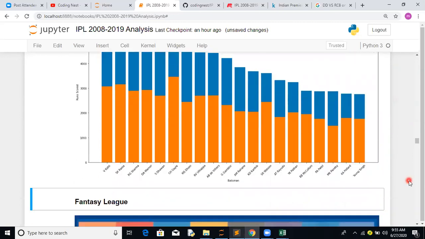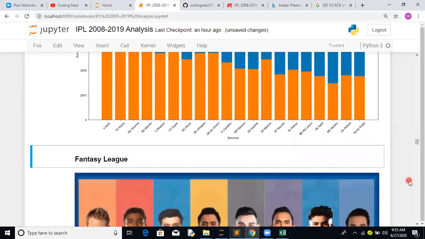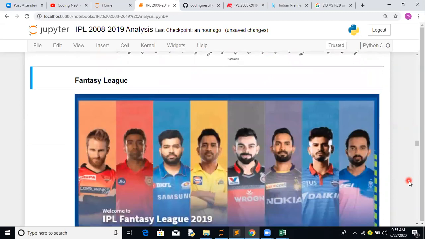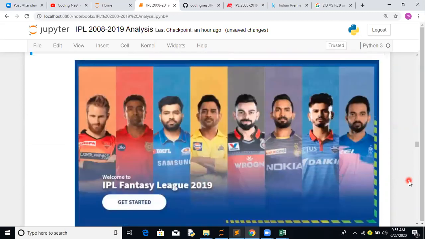Okay. I think this is what I wanted to cover for the EDA part. The rest we can explore. But let's talk about this fantasy league. For the fantasy league, you have to come up with an algorithm for a batsman, a fielder, or a bowler, so the same logic won't work.